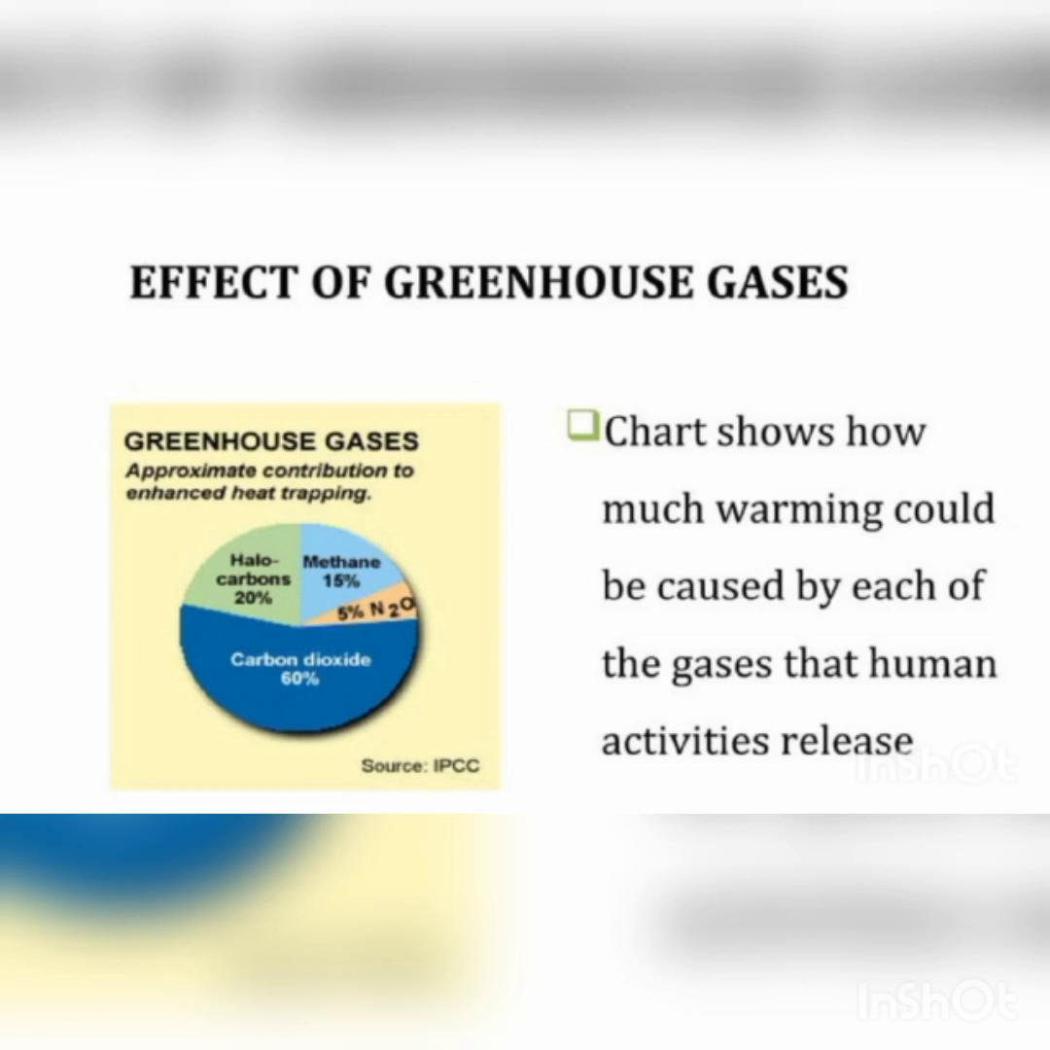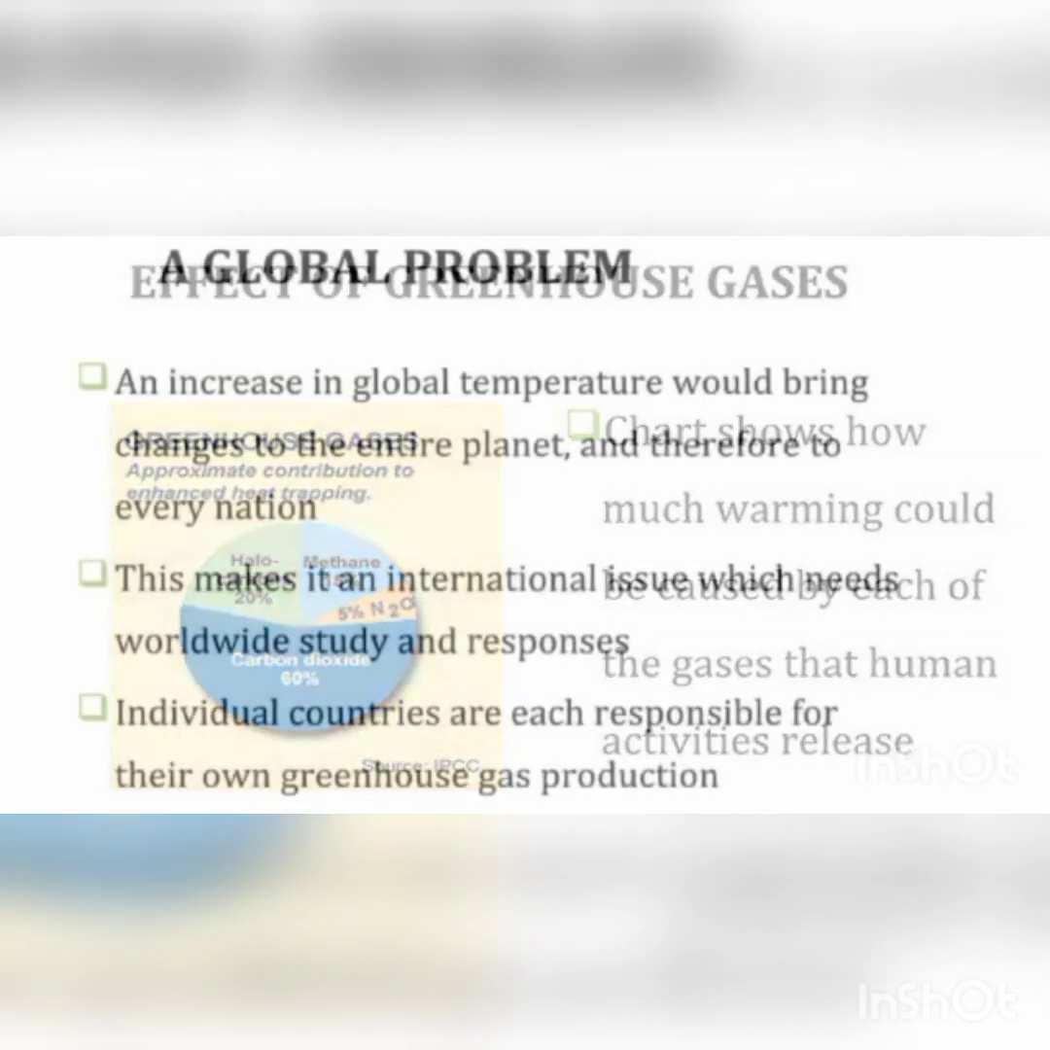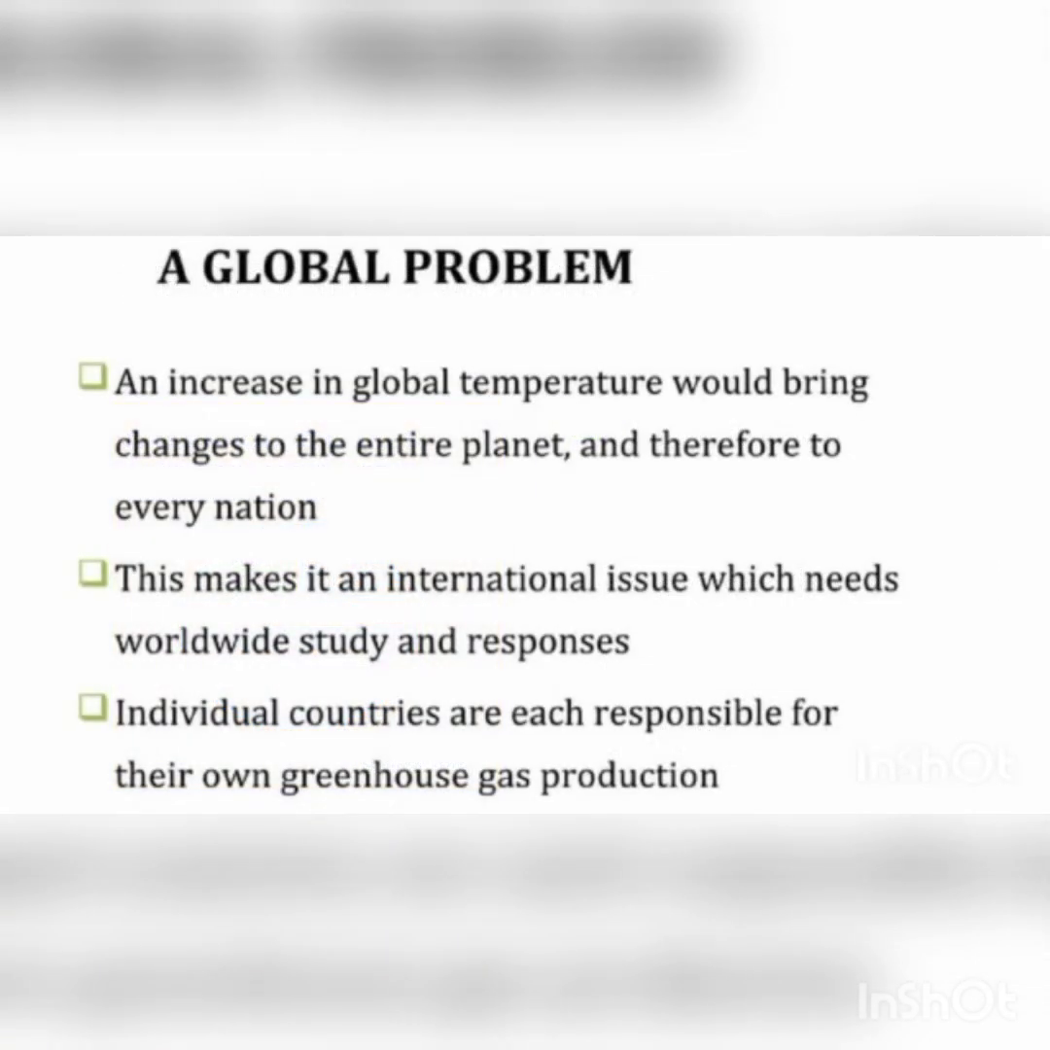The effect of greenhouse gases: carbon dioxide 60%, halocarbons 20%, methane 15%, nitrous oxide 5%. The chart shows how much warming could be caused by each of the gases that human activities release.